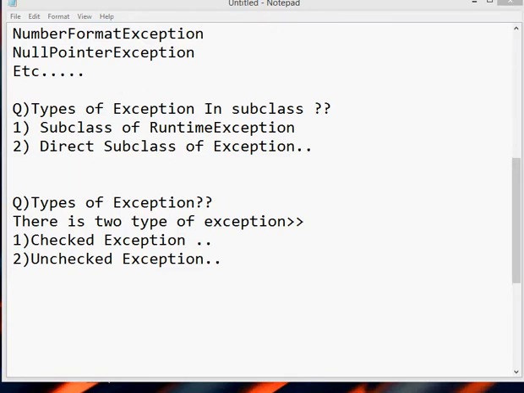Got the point? Then the question occurs: what is a checked exception? What is an unchecked exception?